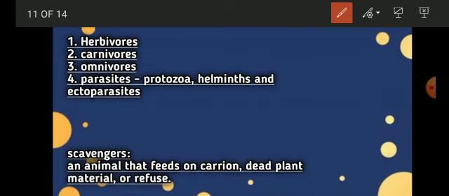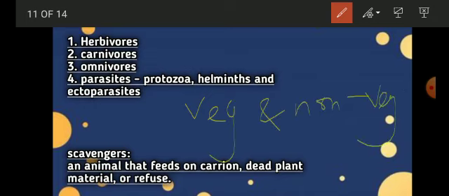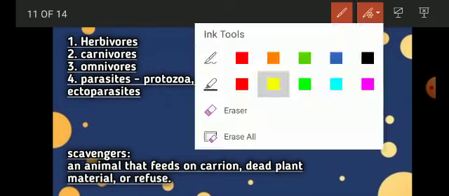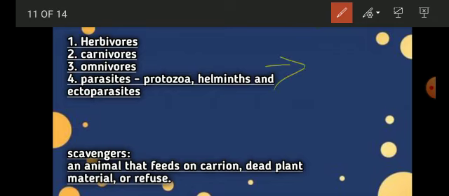It means they eat both veg and non-veg, right? An example of omnivores is we humans. We are the best example of omnivores, right?